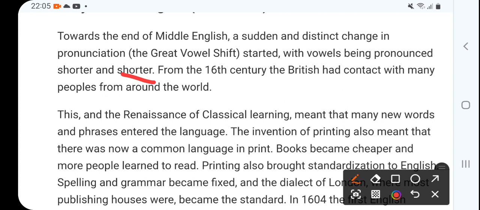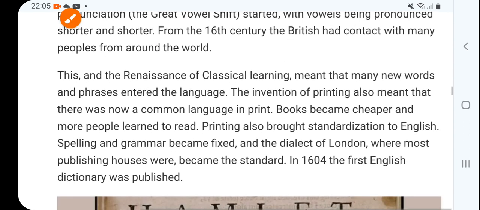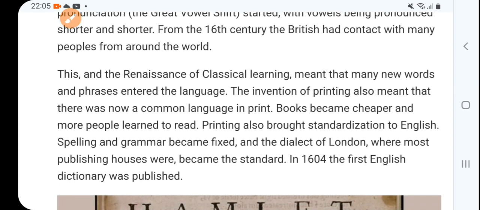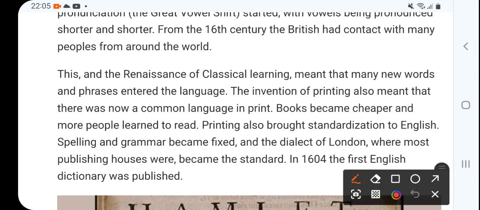From the 16th century, the British had contact with many people from around the world, because development in language is very important, and transport and sources of communication were increasing day by day.